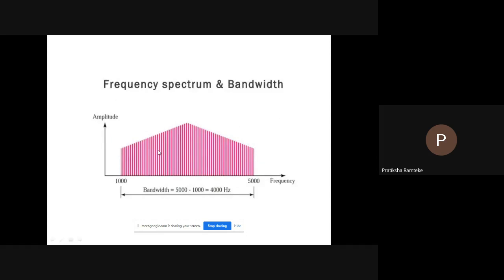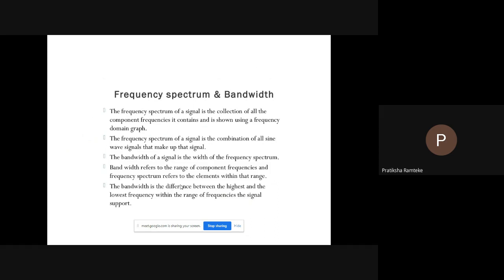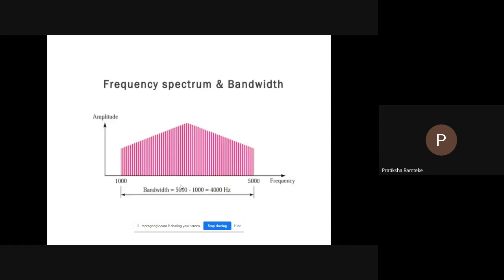So there are different frequencies with different amplitudes. So we find the bandwidth. The bandwidth is the difference between the highest and the lowest frequency within the range of frequencies the signal supports. So the difference between the highest frequency and the lowest frequency is the bandwidth. So this is the composite and the simple sine wave.